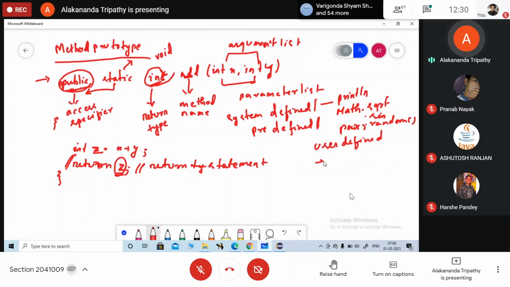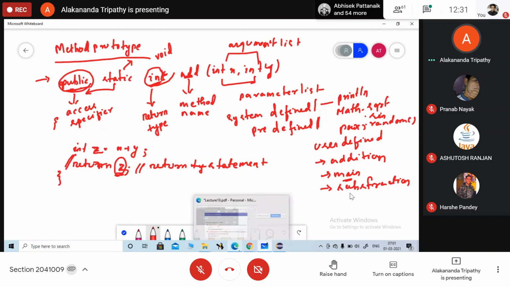And user defined methods are the methods that you are going to define. जो तुम लोग define करोगे, like addition. Also remember, main is a user defined method. It is not a predefined method. Okay. So all the methods that you are going to define are known as your user defined methods. Addition, subtraction, any number of methods. These are your user defined methods.